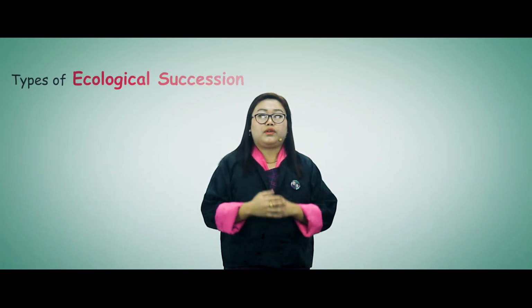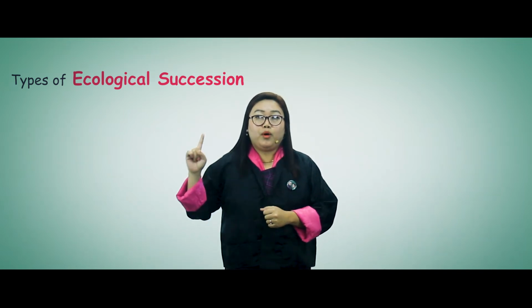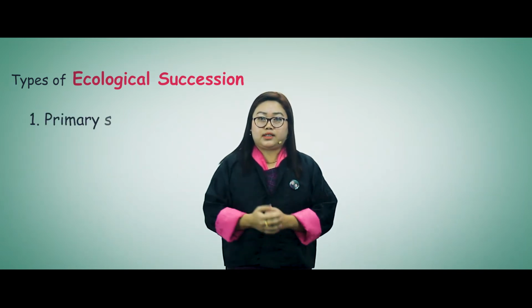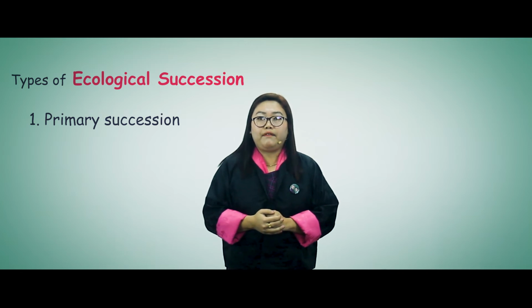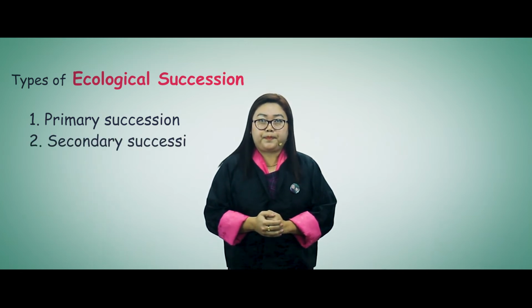All right, students. Now that we have identified the 7 steps involved in the process of ecological succession, let us discuss the classifications of ecological succession. We can classify ecological succession based on various factors. On the basis of inhabitation of an area, there are 2 types of ecological succession: number 1, primary succession, and number 2, secondary succession.